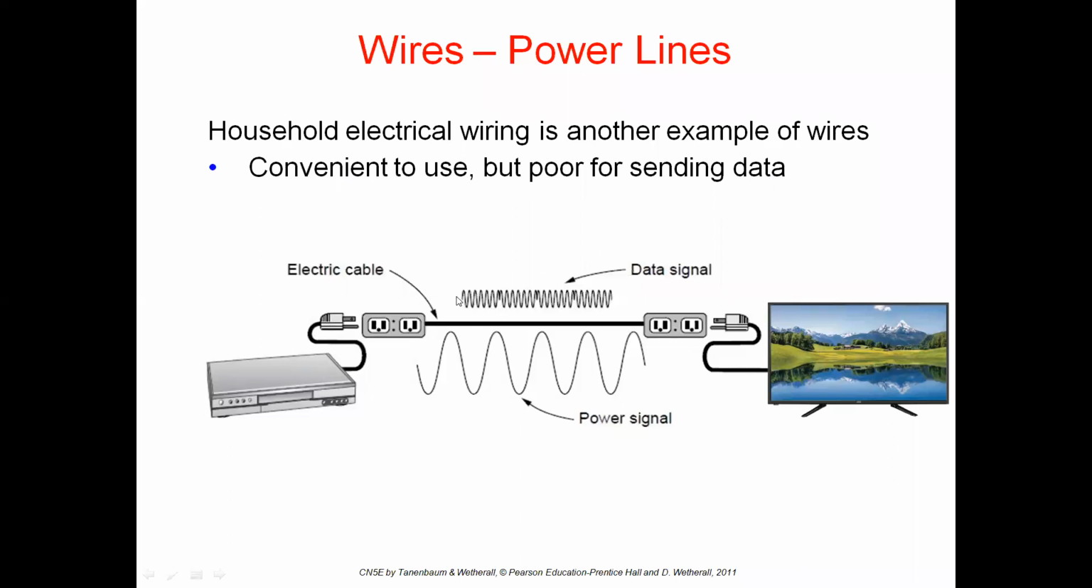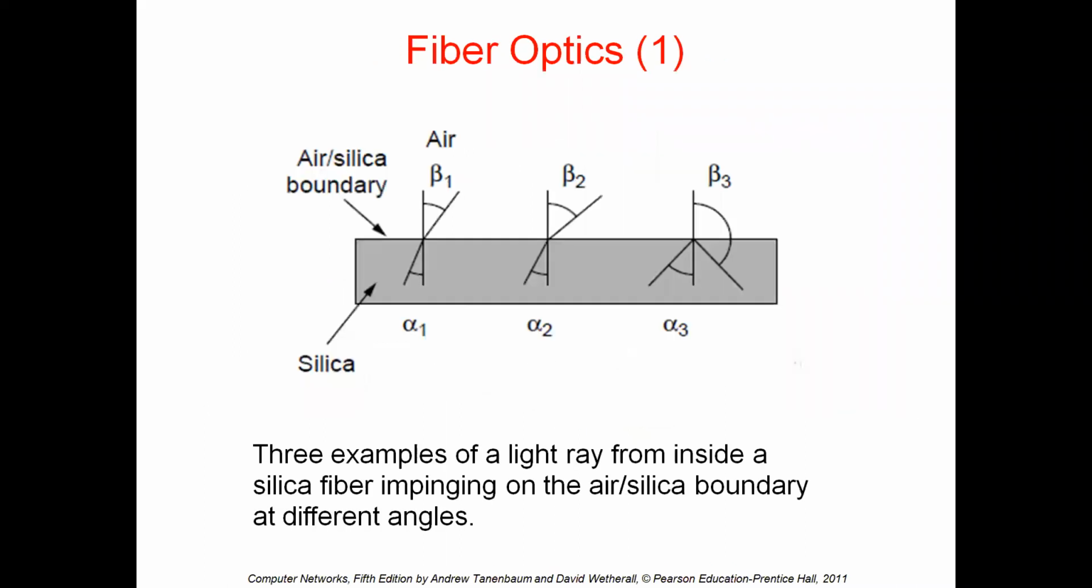See how many twists and how many curves the data signal has. It will take more time to send the data. See how fast the power signal is. Observe the difference between data signal and power signal. The power signal is fast, the data signal is very slow. That is the reason why I told you it is convenient to use, but poor for transmitting the data. This is called power lines.